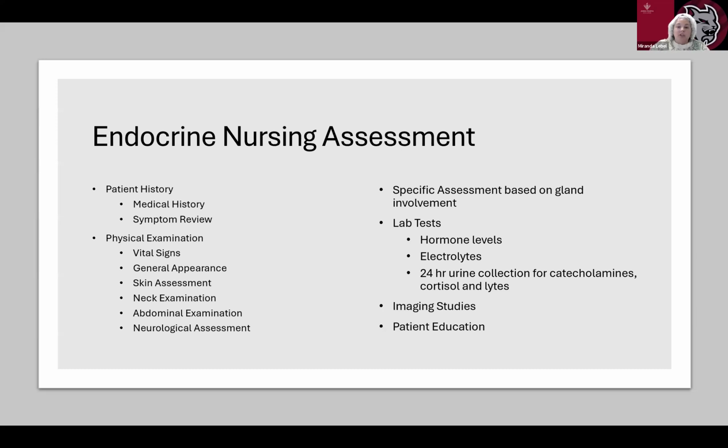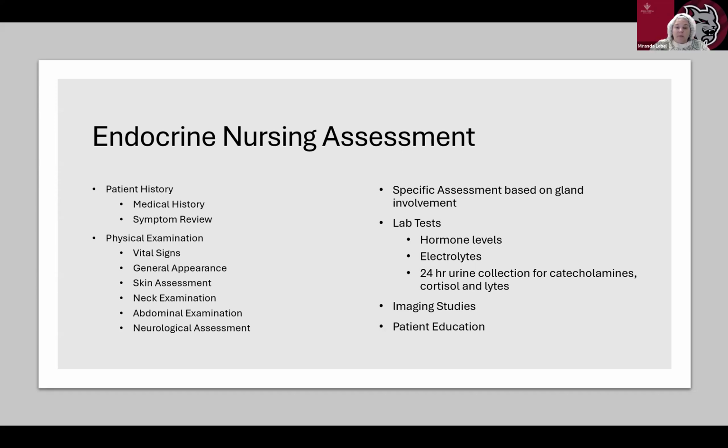Then we would move to physical examination. We want to assess the vital signs for abnormalities in blood pressure, heart rate, and temperature. We want to observe for signs of distress, fatigue, or abnormal body habitus. Skin assessment, we want to look for changes in color, texture, moisture, or hair distribution. Neck examination, we want to palpate the thyroid gland for enlargement, known as goiter, or nodules. Abdominal examination, assess for organomegaly. Neurologic assessment, evaluate reflexes, sensory changes, and mental status for signs of potential dysfunction.